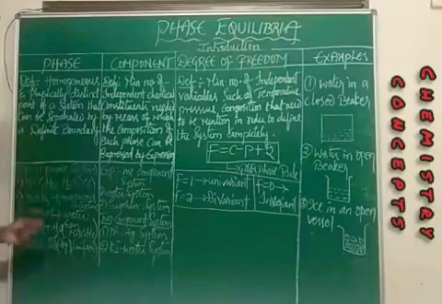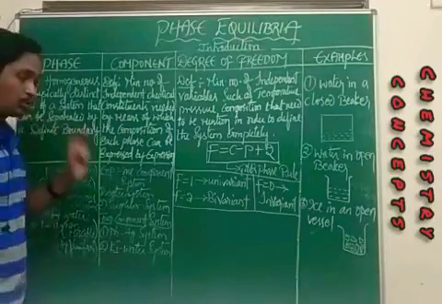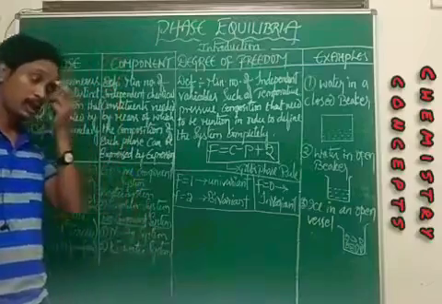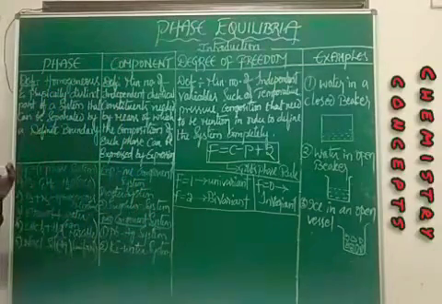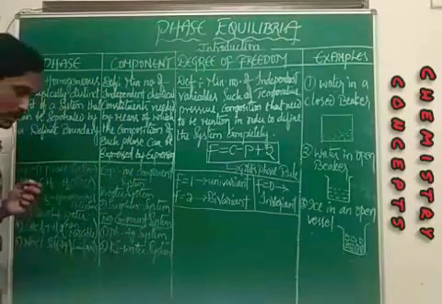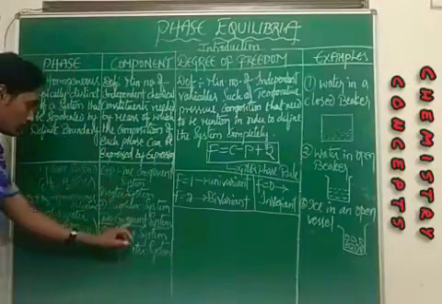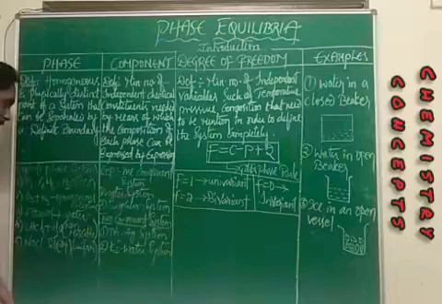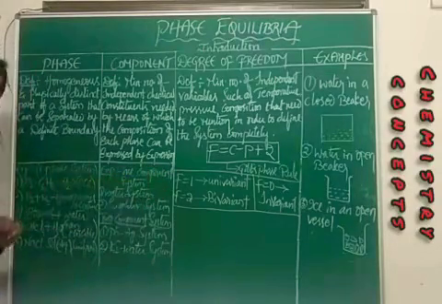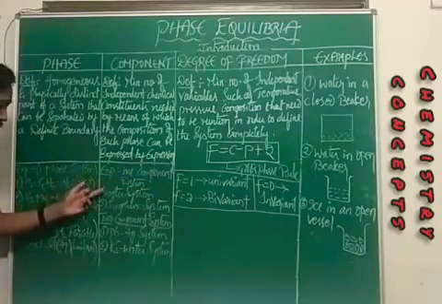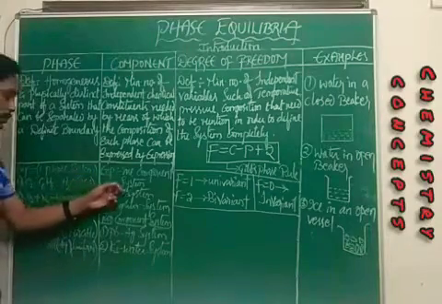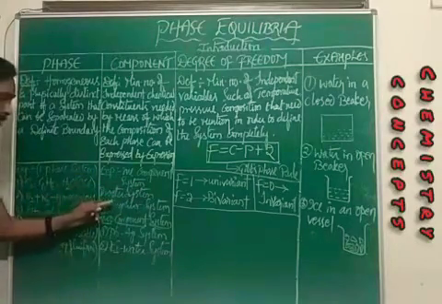Normally, we have two types of component systems. That is, one component system and another one is two component system. As I mentioned earlier, for a one component system, we have the best examples, that is the water system as well as the sulfur system.